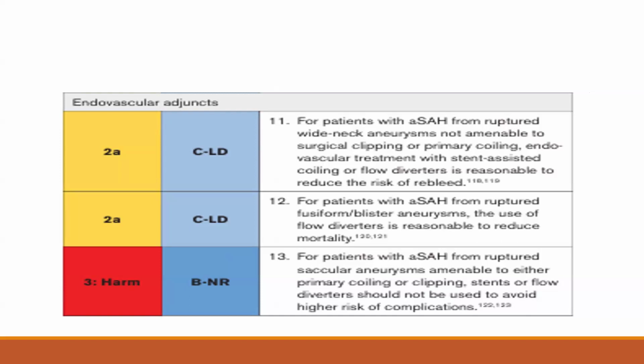For patients with aneurysmal SAH from a ruptured saccular aneurysm that is amenable to either primary coiling or clipping, stents or flow diverters should not be used to avoid the high risk of complication. This statement has a class of recommendation 3, level of evidence B.